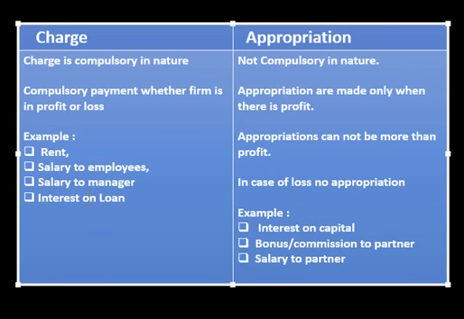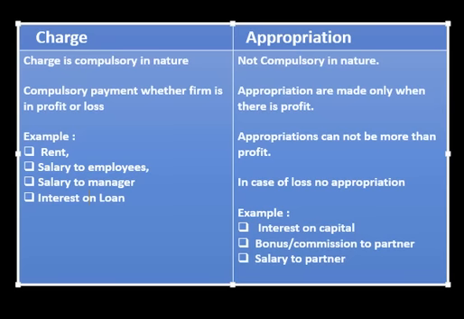Suppose A, B and C are partners, and B takes salary before paying rent and salary to manager or interest on loan. Then B is not allowed to take salary because rent, salary to manager and interest on loan is pending. So first from the full profit we will pay the charges and then the remaining profit will be shared among the partners in the form of appropriations. Partners will get appropriations only up to the profit, not more than that.